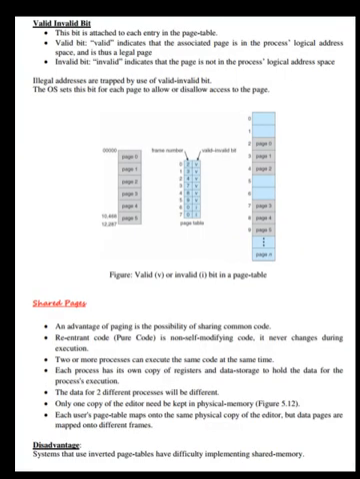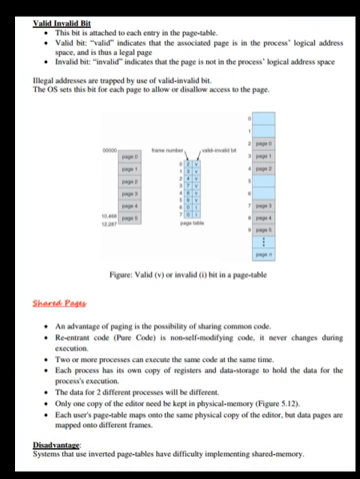Valid-invalid bit. This bit is attached to each entry in the page table. Valid indicates that the associated page is in the process's logical address space and is thus a legal page. Invalid indicates that the page is not in the process's logical address space. Illegal addresses are trapped by use of the valid-invalid bit. The OS sets this bit for each page to allow or disallow access to the page. See the figure.